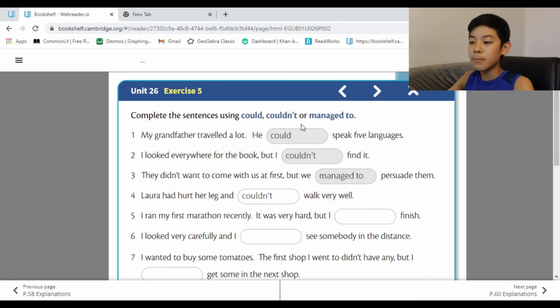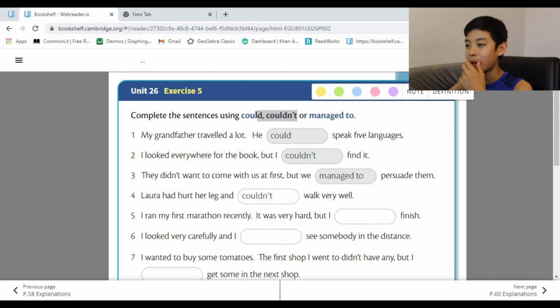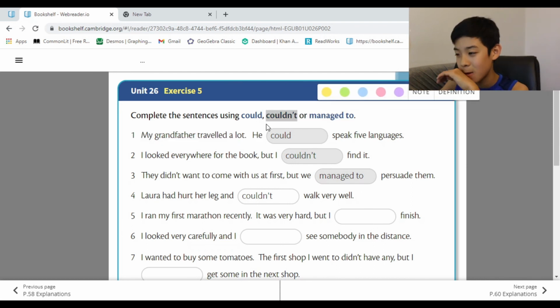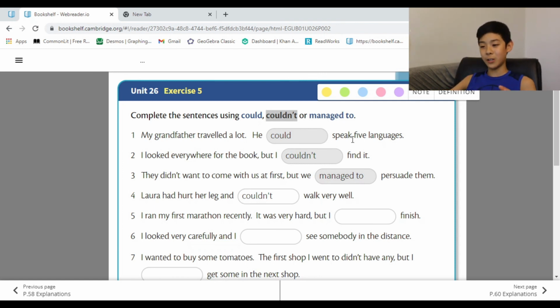I ran my first marathon recently. It was very hard, but I finished. So, it was very hard. I ran my first marathon, but I couldn't finish. That doesn't make sense. So, not couldn't. But I could finish, or I managed to finish.